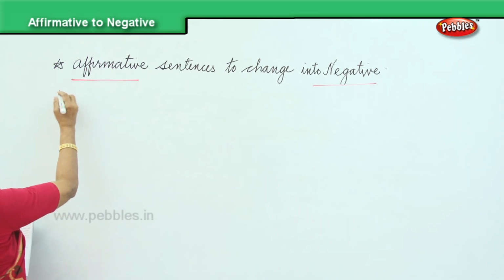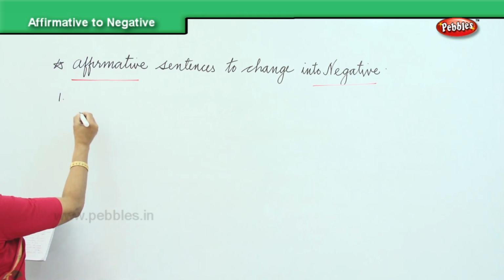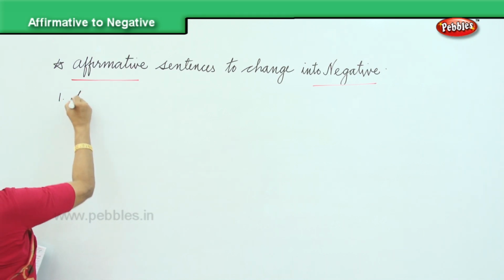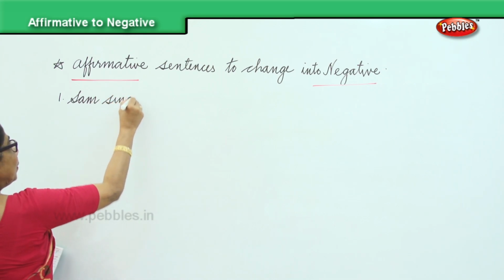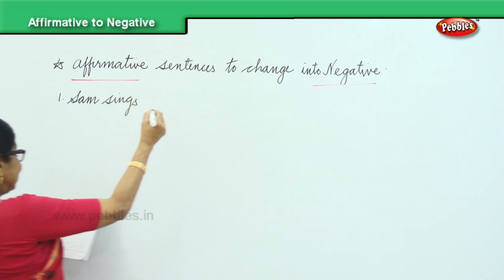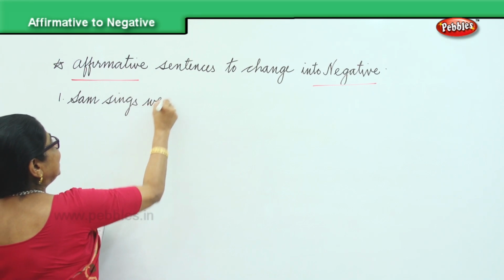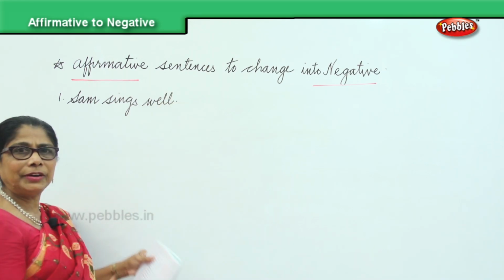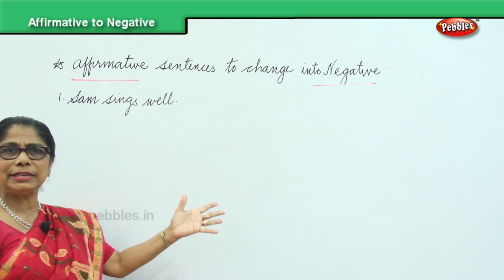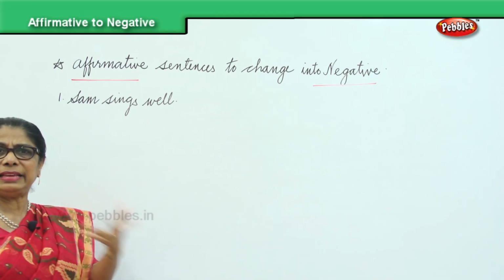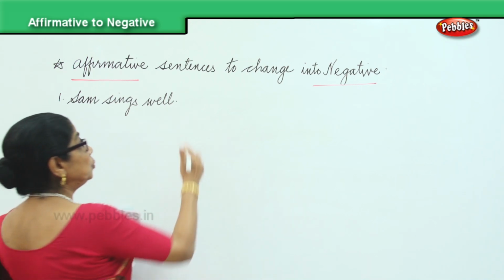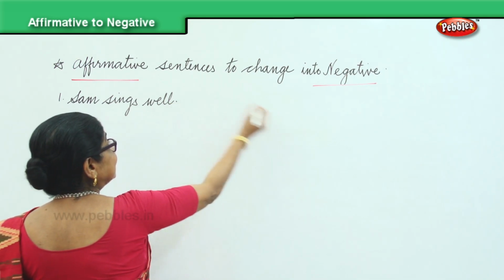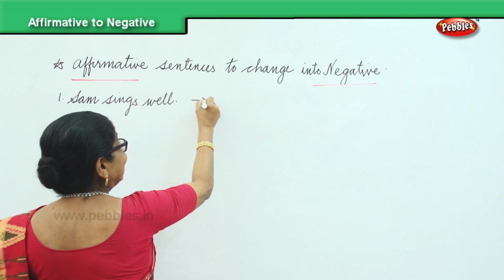Now, the affirmative sentence that I have here is Sam sings well. You remember what I did with you? It's a complete declaring, affirming. Sam sings well. Does Sam sing well? Yes. Who sings well? Sam sings well. Now, we are going to change this sentence into a negative sentence.